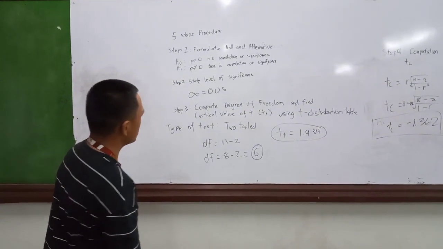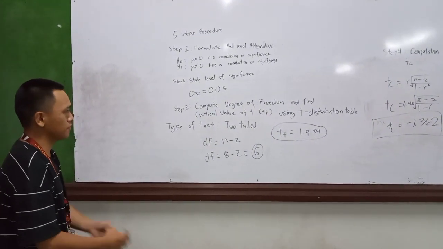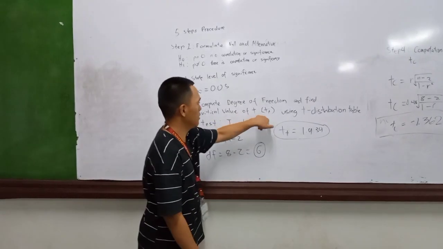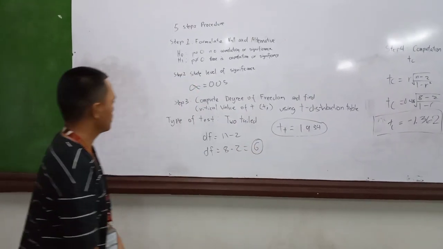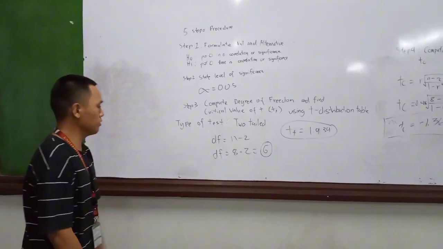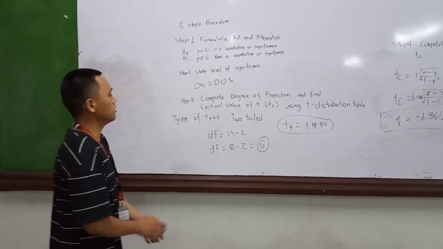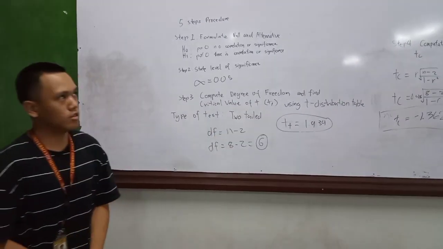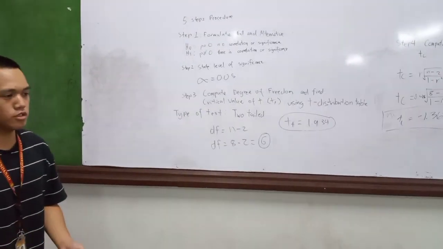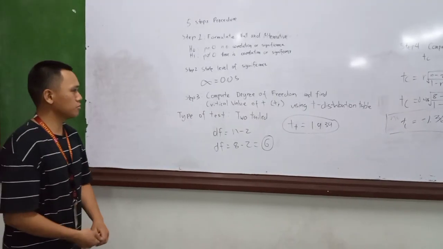Step 3, compute the degree of freedom and find the value of T using the T distribution table. Type of test is two-tailed. So for the degree of freedom formula, N equals the number of random samples, which is 8.